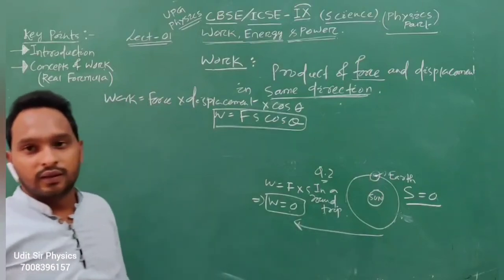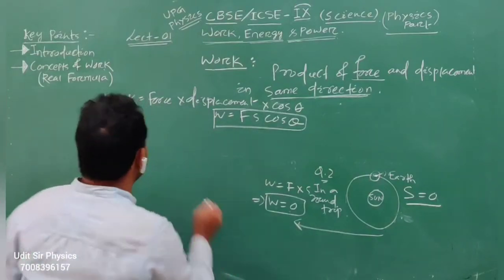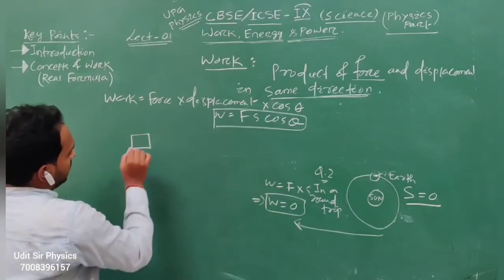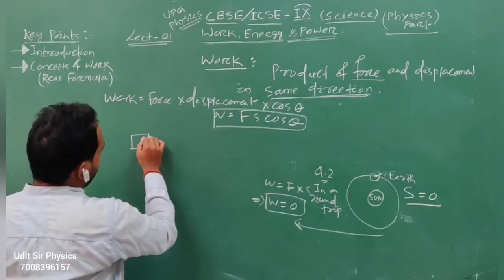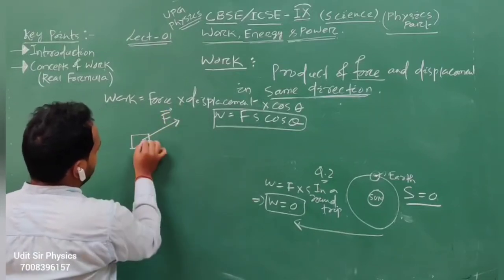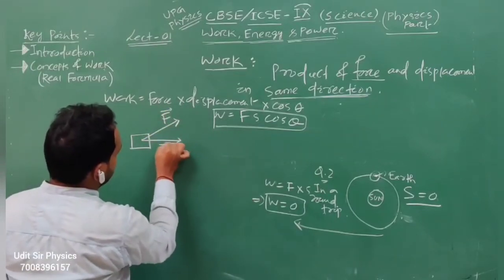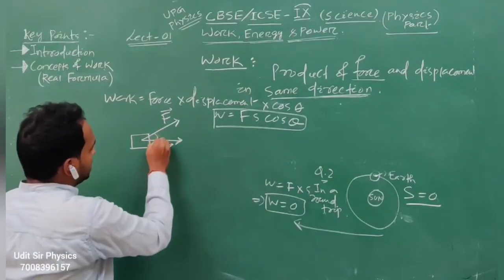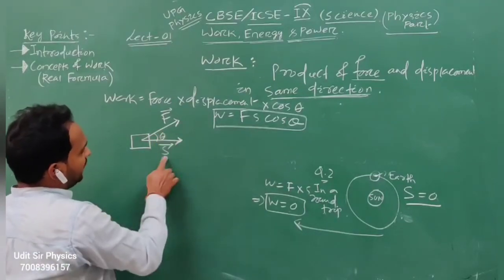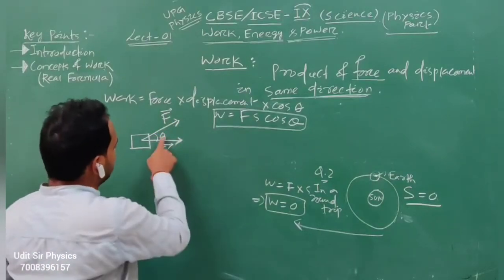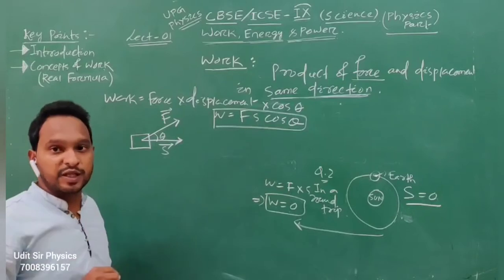Okay, so suppose this is a body and the force is applied in some direction, and the displacement is in this direction, and this is the angle theta, the angle between force and displacement.